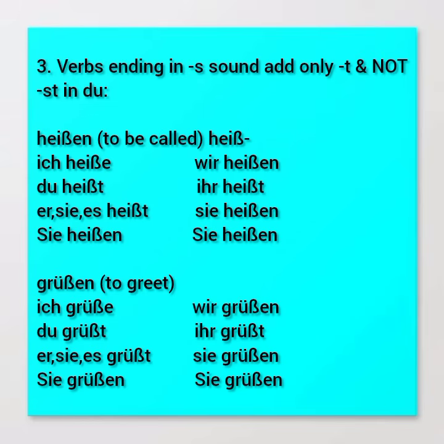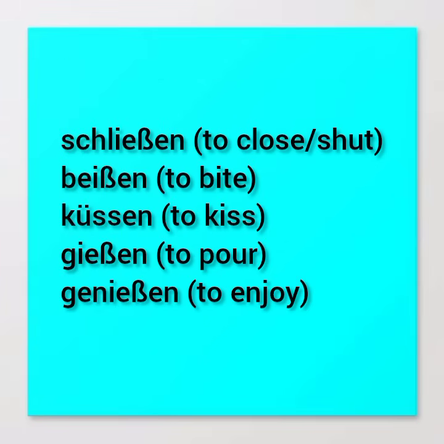Let's proceed. I have number 3, to close or shut. That is schließen. Schließen is to close or even shut. The next one, I'd like you to also attempt, with the same procedure: ich schließe, du schließt, in that order. The next one is to bite. How would you say this? Try pronouncing it. That is correct: beißen, to bite.